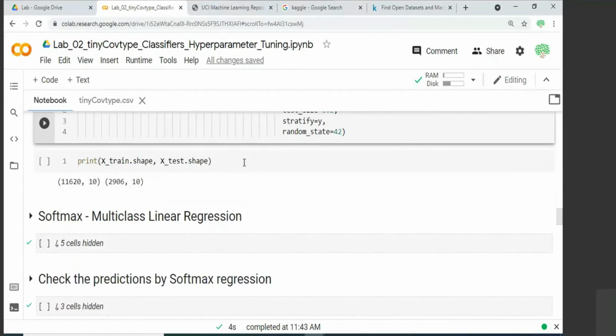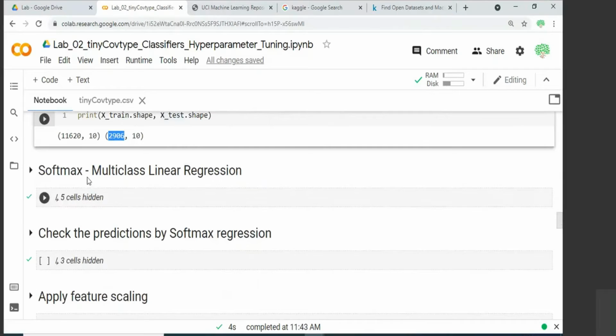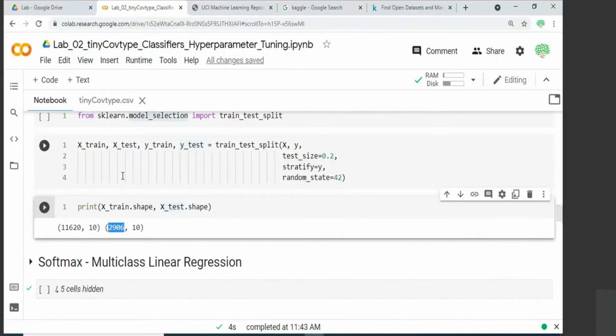Now when you look at the shape of X train and X test, it is 80% of 14,564. That's why you get 11,620. This is the 80% training. The remaining 20% is the testing samples. So now you have your training and testing data set.